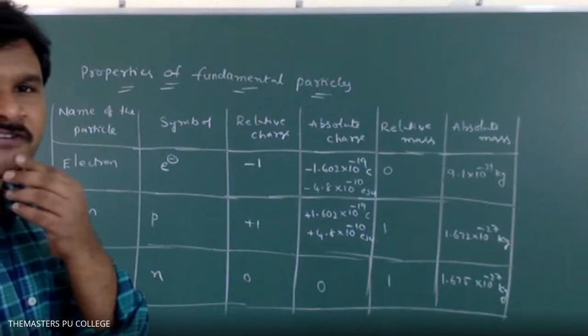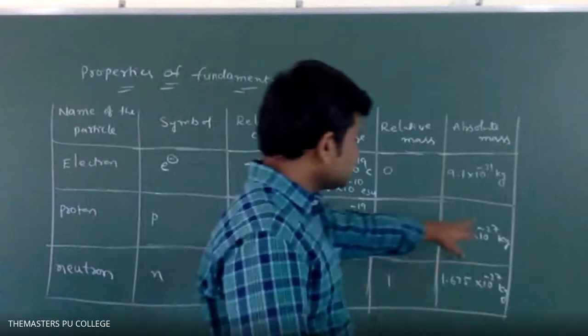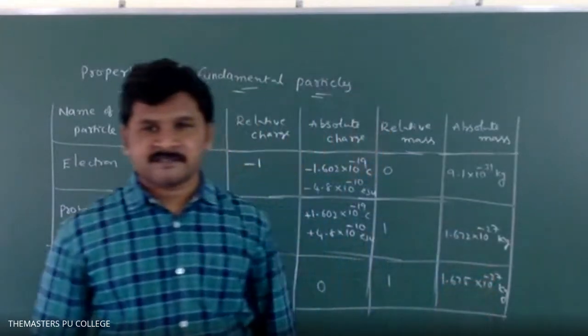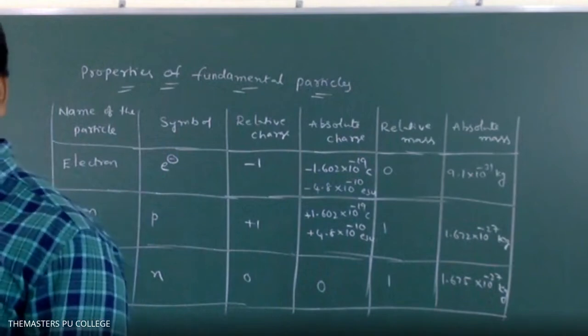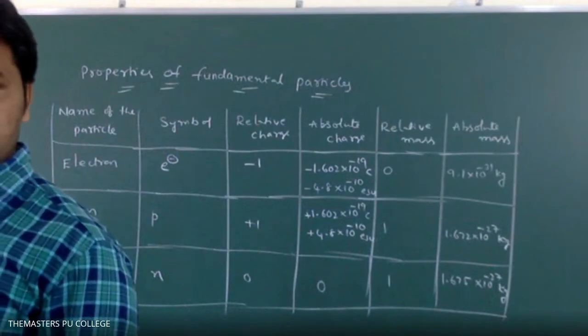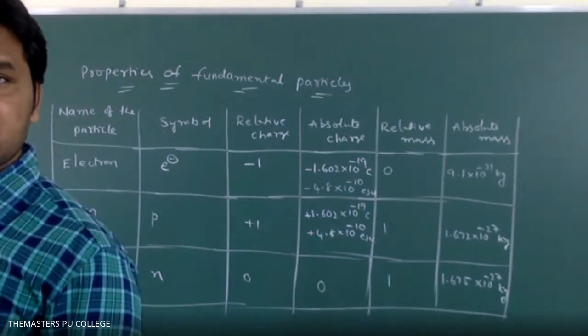Sir, that is 10 to the power minus 31, sir. Electron, what did you think? Sir, it was not clearly visible. That's minus 31. Okay, sir. This is minus 27. This is also minus 27. Completed? Yes, sir. Next.